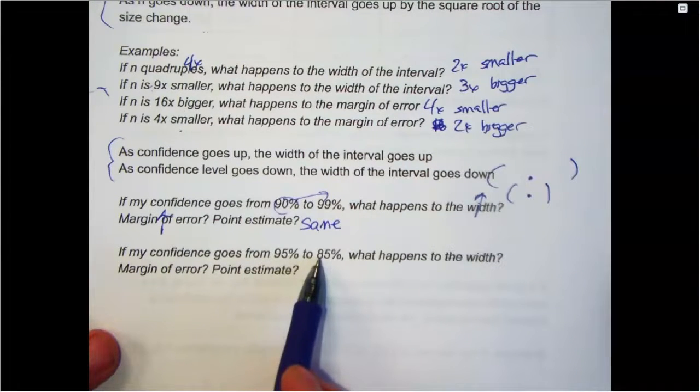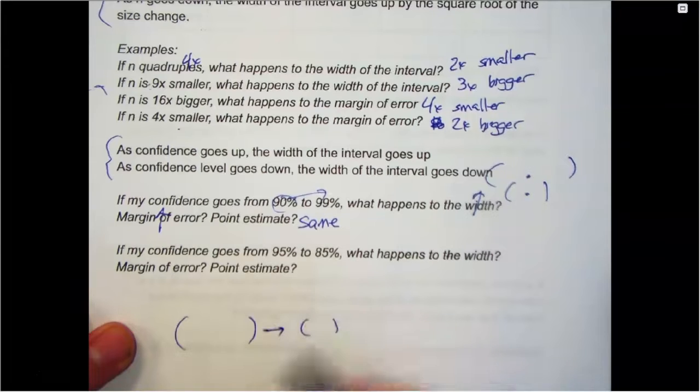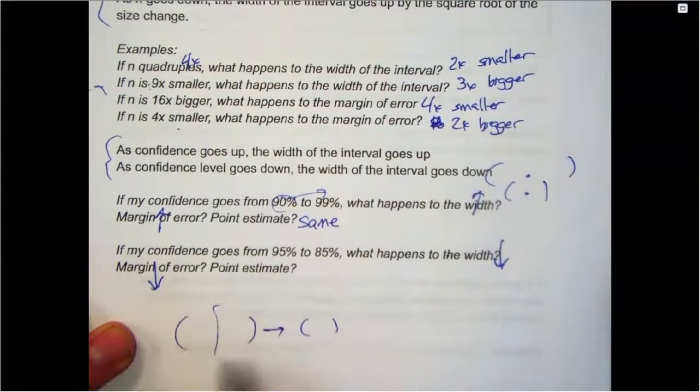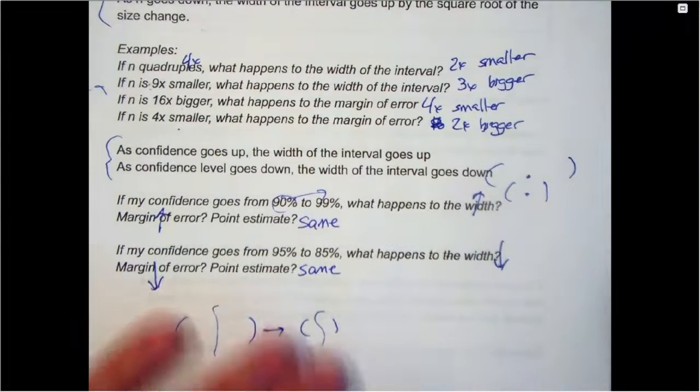Confidence goes from 95 to 85. So now the interval is going to get smaller. So the width goes down, the margin of error goes down. The point estimate is what's right in the middle, and that would not change.